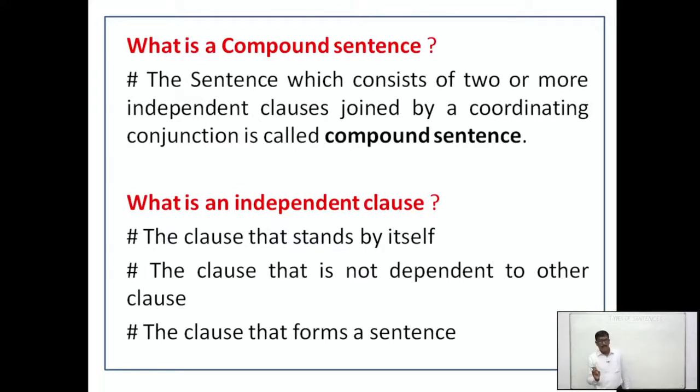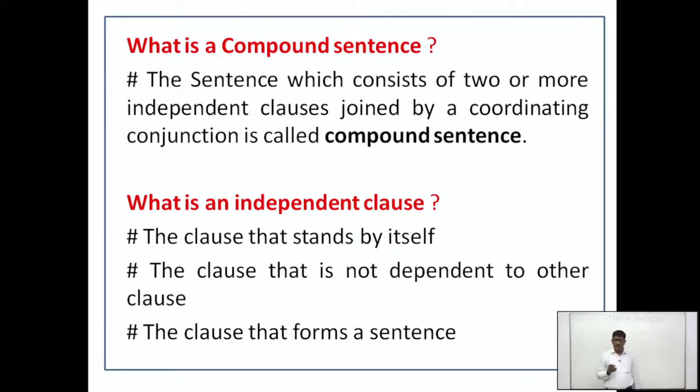A sentence which consists of two or more independent clauses joined by a coordinating conjunction. A coordinating conjunction is also called a coordinator. So we can say that it is a compound sentence.